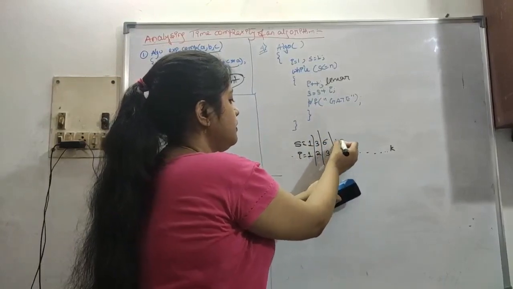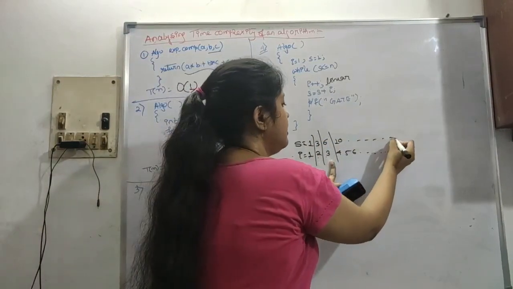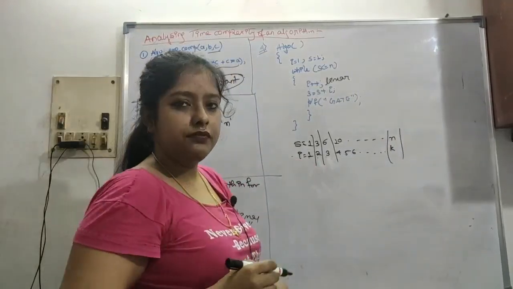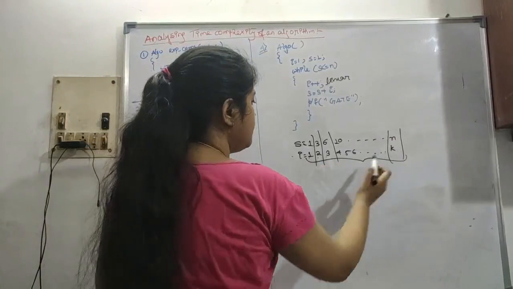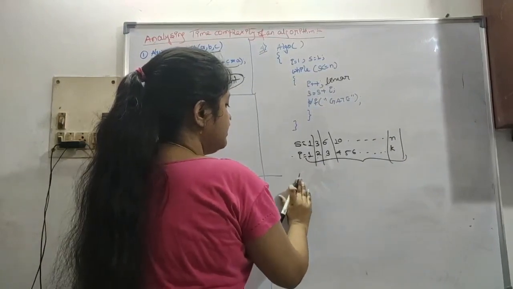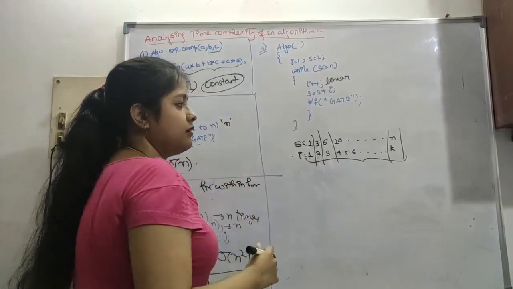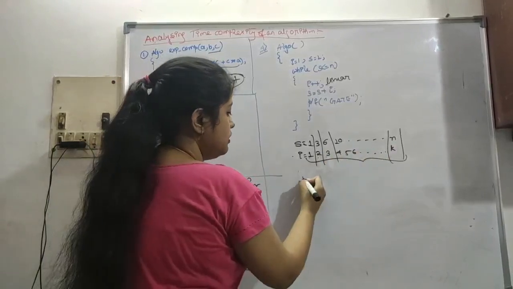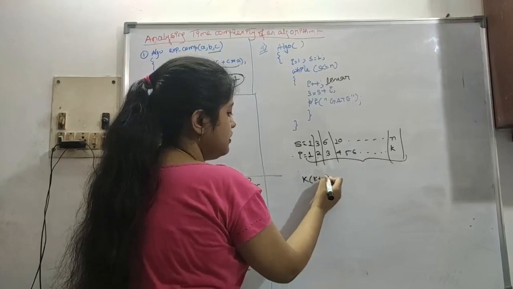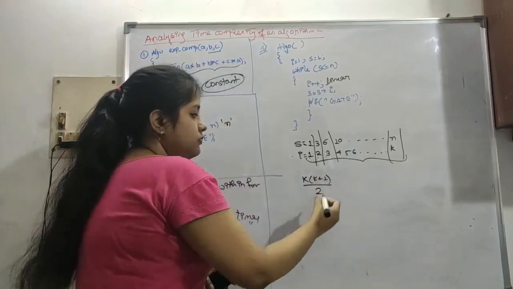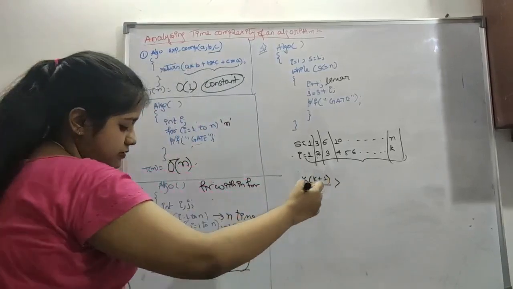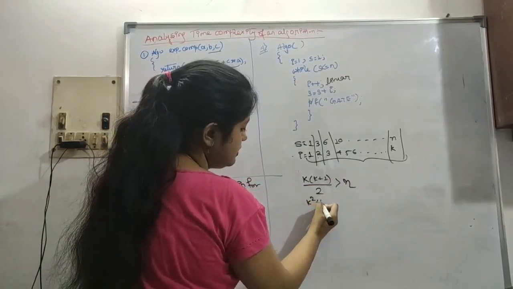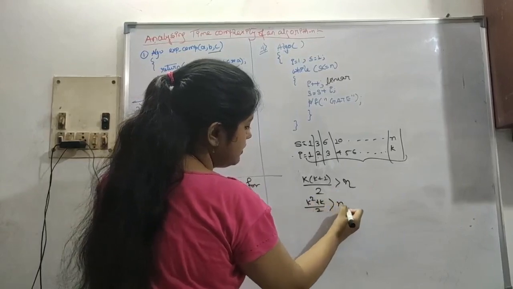So like this will be 10. So let's say up till n this is done. Now if you remember this from somewhere, these are the summation of natural numbers, 1, 2, 3. So this will be k into k plus 1 by 2, which will be greater than n. So this is k square plus k by 2 is greater than n.